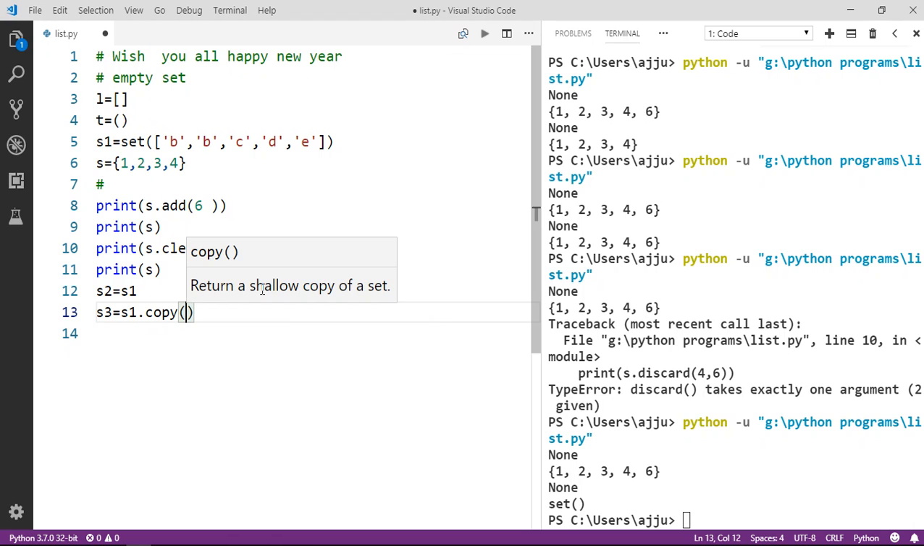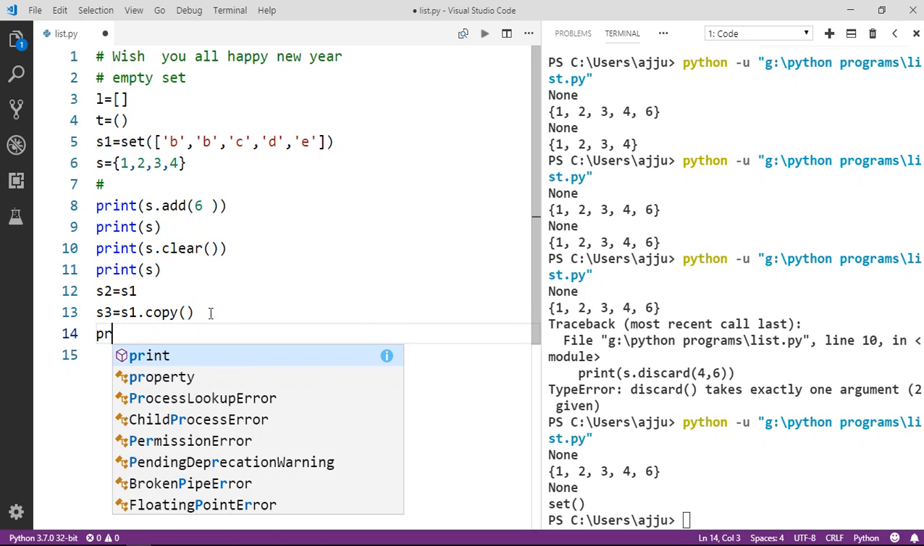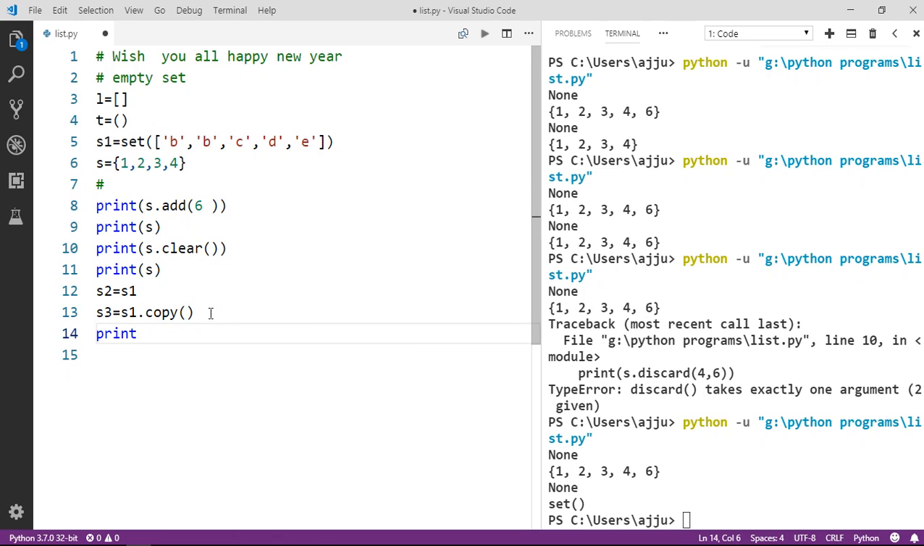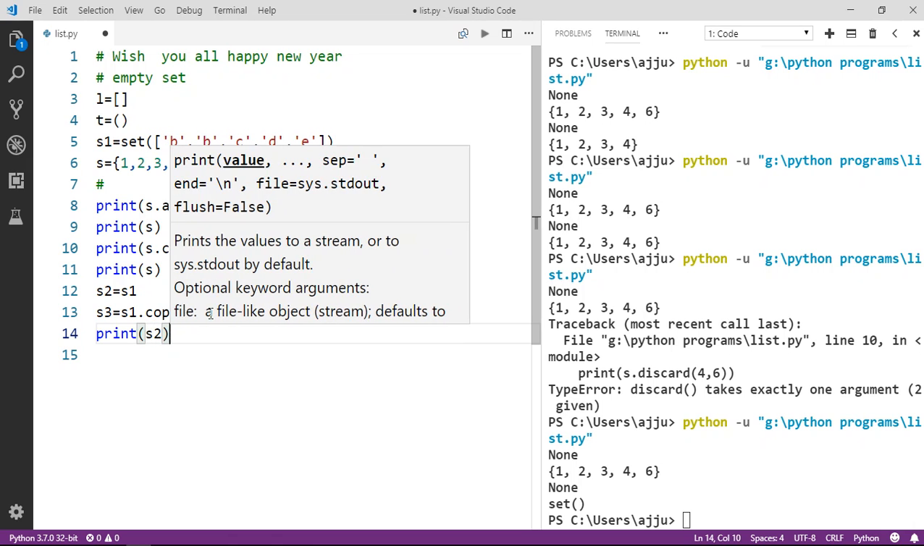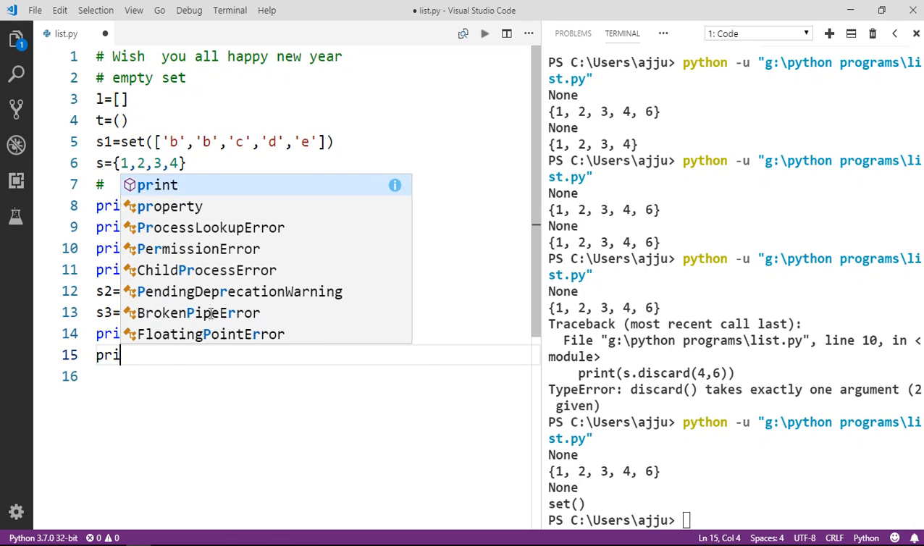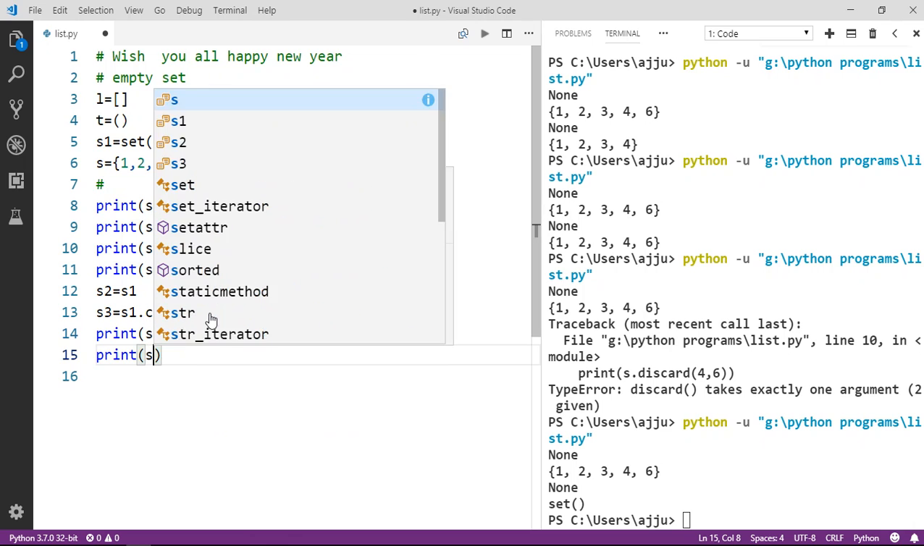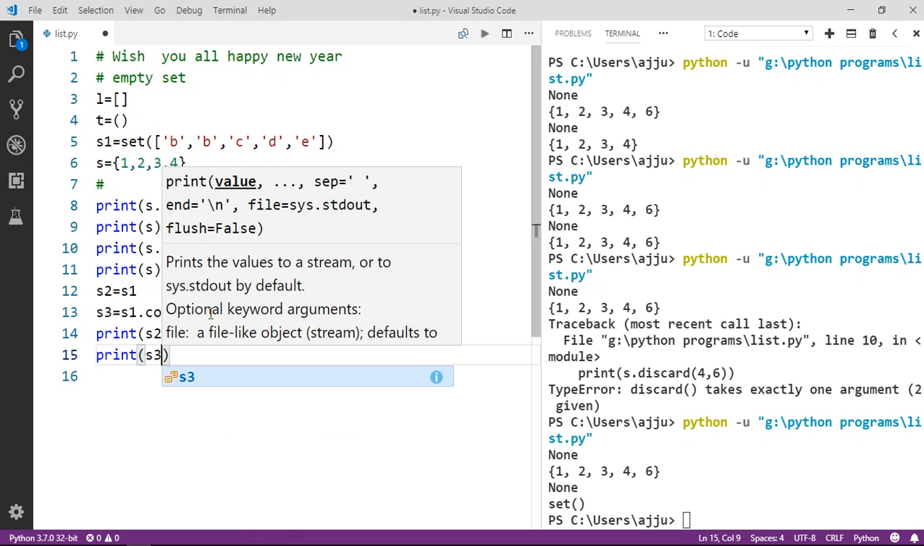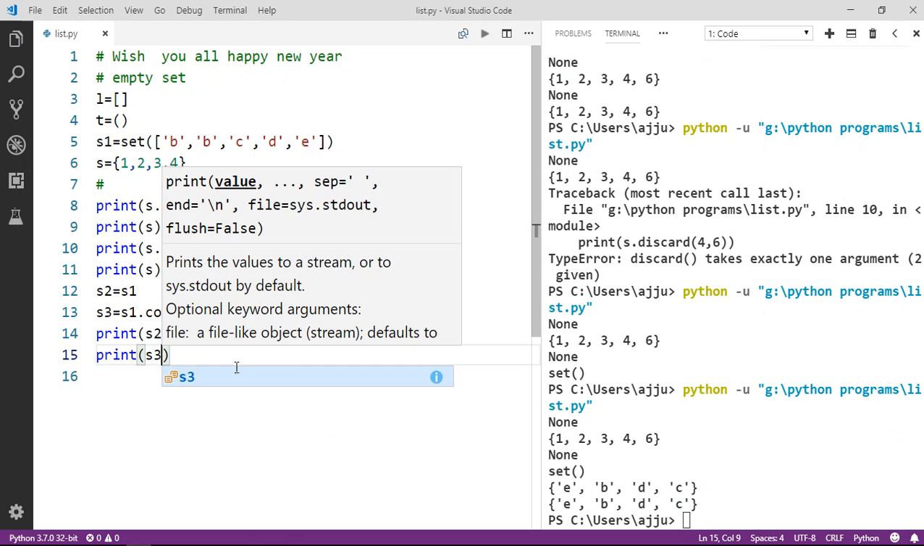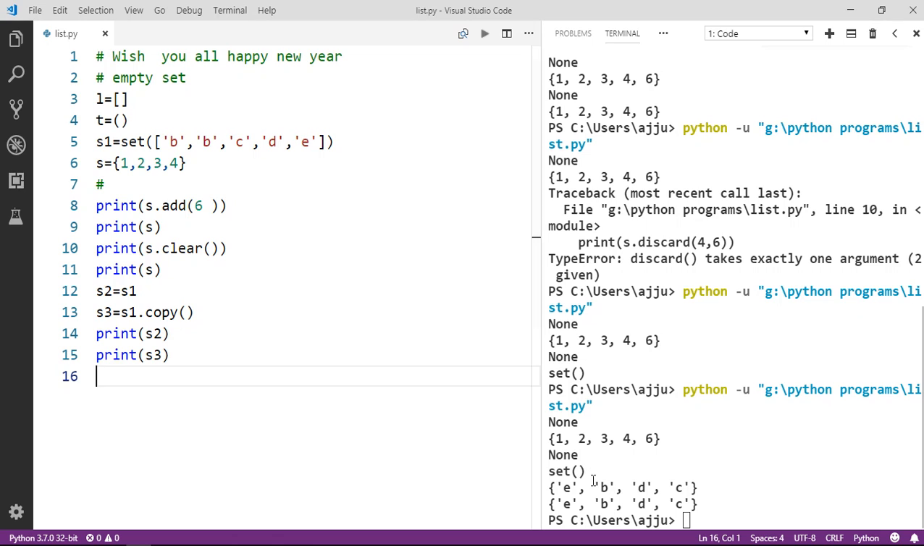So what is the difference between these two ways of copying? Let me show you. Let's print S2 first of all, and again let's print S3 here. See here, guys, it is giving us the same result. So what is the difference between these two?